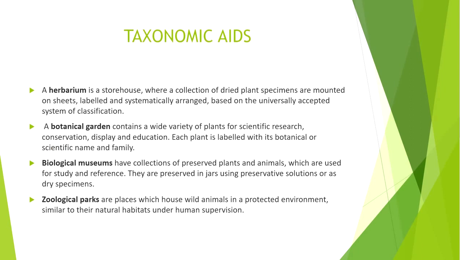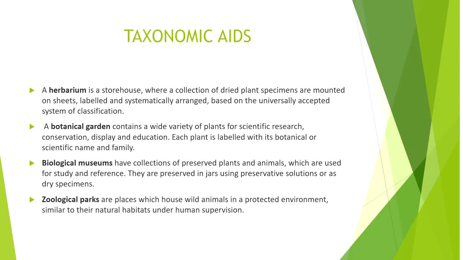And when we come to the topic taxonomic aids, what are the aids or features which help to classify organisms under each and every taxonomic category? One is the herbarium, which is a storehouse with a collection of dried plant specimens.